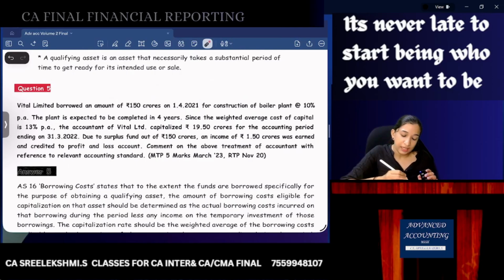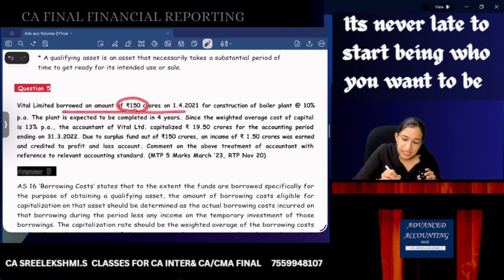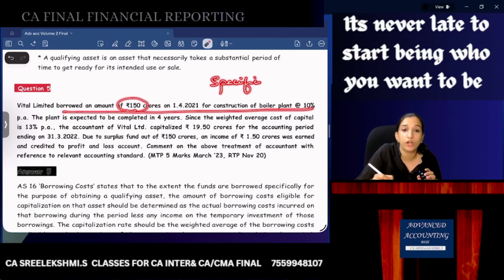So we know that when do we use the weighted average cost of borrowings? Only when there are multiple loans. Only when there are many loans do we use the weighted average cost of capital. So here it is not the weighted average cost of capital to be used. Here a 150 crores loan is taken for the construction, so this is a specific loan.